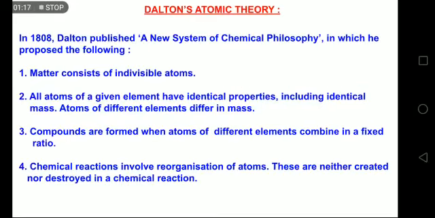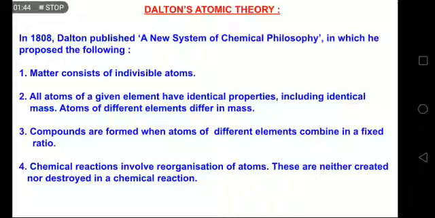Then there is Dalton's atomic theory. There are some postulates. Let us quickly discuss them one by one. The postulates are like this, that first is matter consists of indivisible atoms according to the theory, and all atoms of a given element have identical properties including identical mass, and atoms of different elements, they differ in mass.